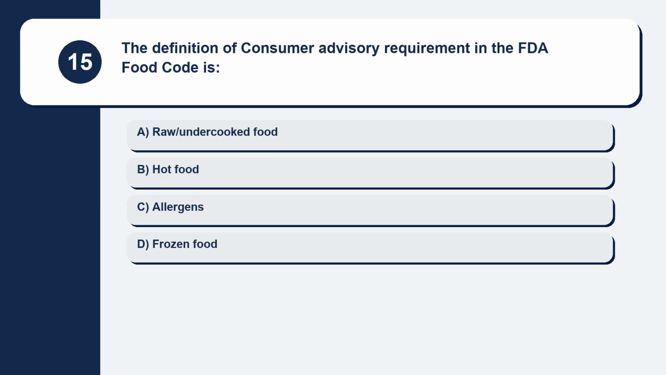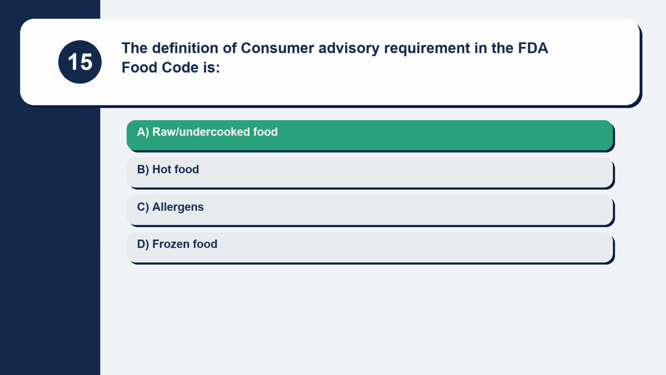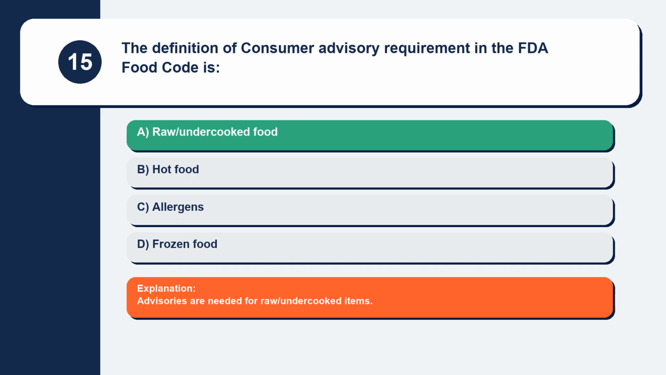Question 15. The consumer advisory requirement in the FDA Food Code applies to raw/undercooked food, hot food, allergens, or frozen food. Advisories are needed for raw/undercooked items.